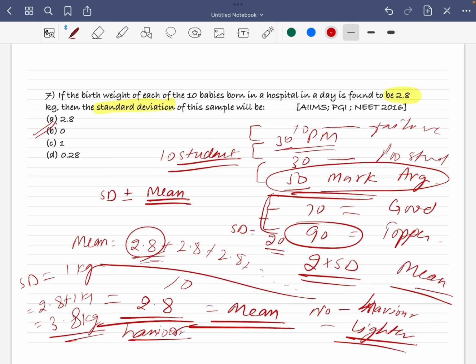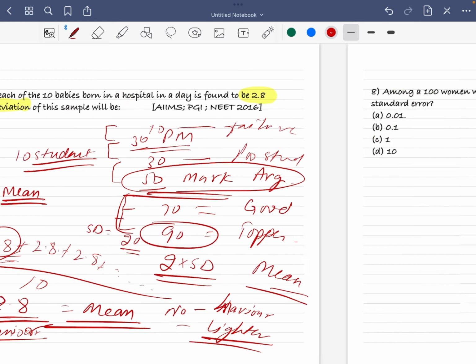...is heavier or healthier than your normal, than the average. So in this case the standard deviation will be 1, but if everybody has the same weight, the standard deviation will always be 0.